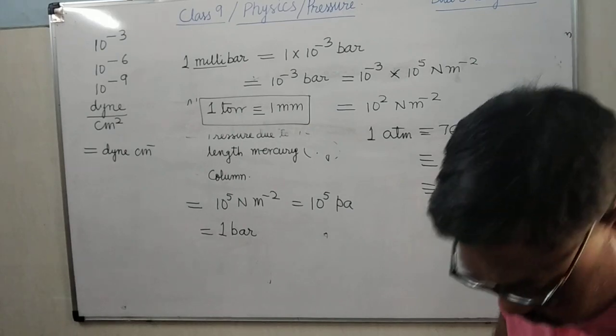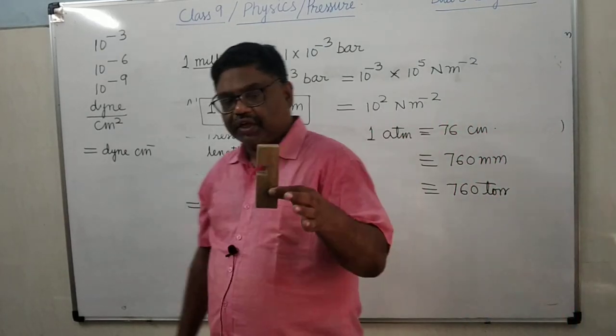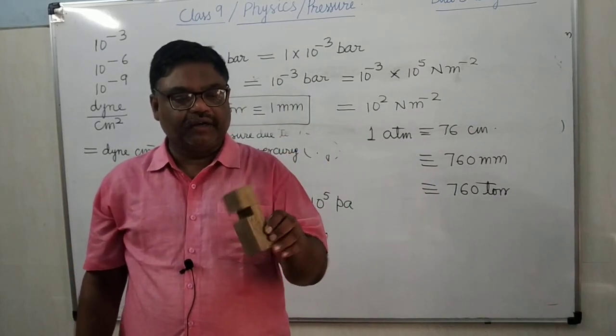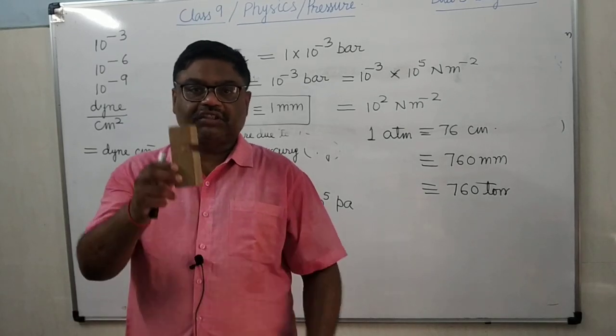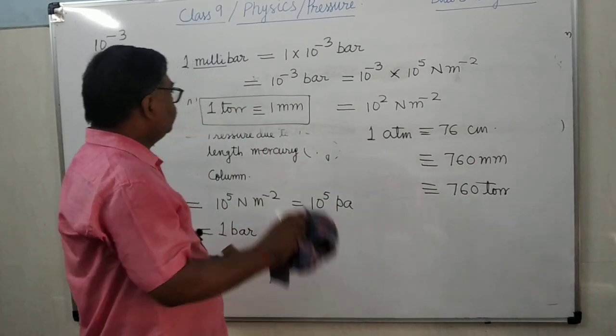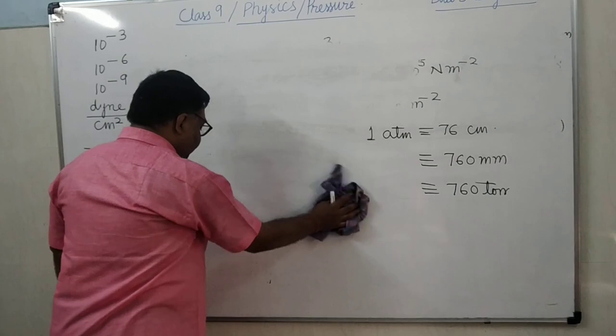Yes, I have taken this wooden rectangular cuboid. This is a wooden cuboid. Suppose it is of 100 gram. So you keep this on any surface in any way.